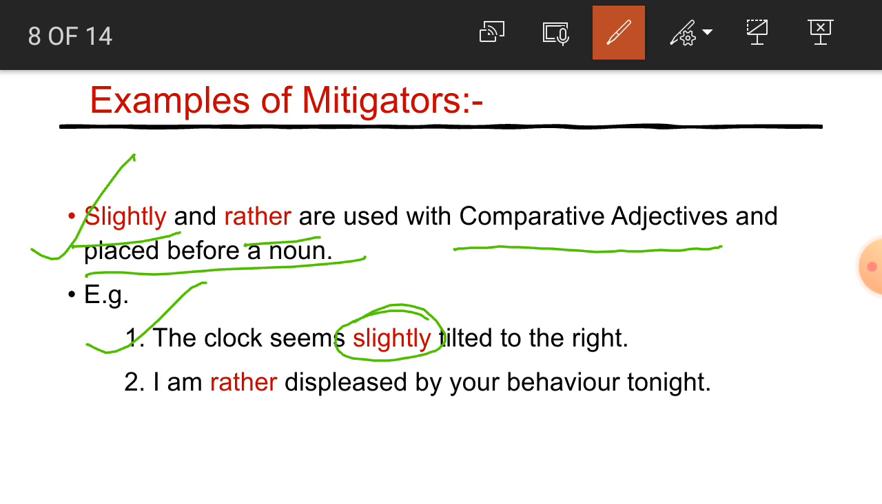So slightly makes the verb how? Weak. Now I am rather displeased. How much displeased? Rather. So here rather, students, makes the word displeased less powerful. So here slightly and rather are what? Slightly and rather are mitigators.